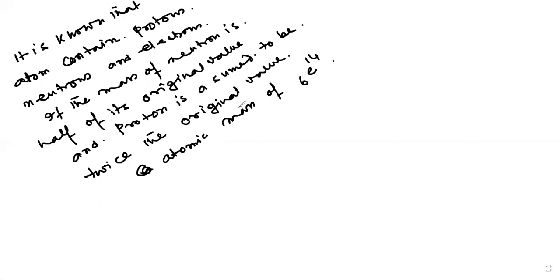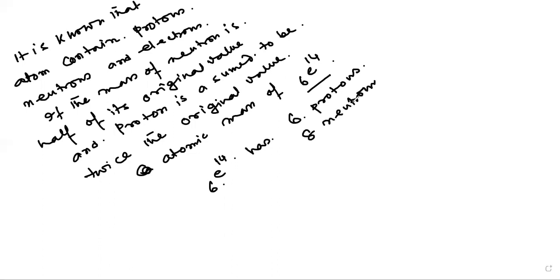Oh, classical. So let us do. Actually, this is very easy. Now you can see here, this C14-6 has 6 protons and 8 neutrons. So this is the value. Okay.